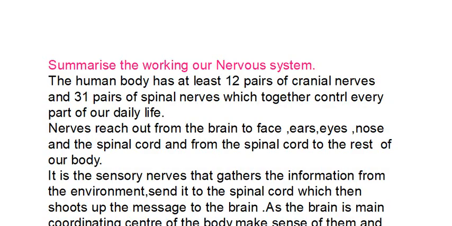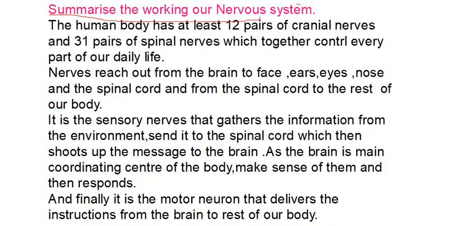And in the last, we will just summarize the whole nervous system: the central nervous system, the peripheral nervous system, the autonomic nervous system. We will discuss in a few lines how this whole nervous system works. The human body has at least 12 pairs of nerves, referred to as cranial nerves, and 31 pairs of spinal nerves.